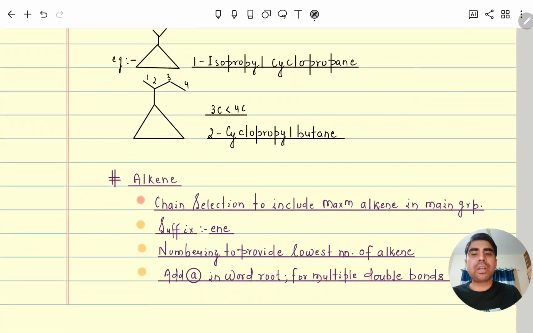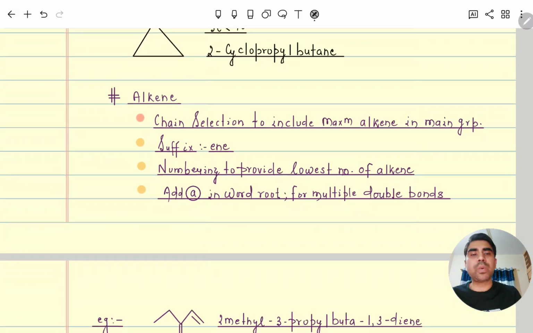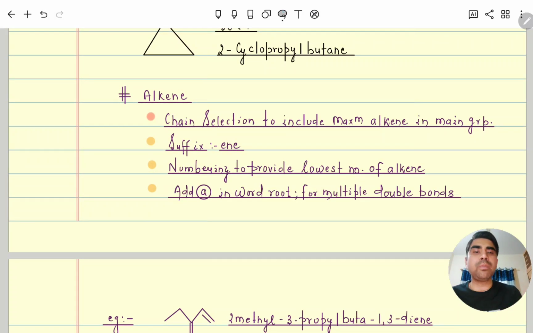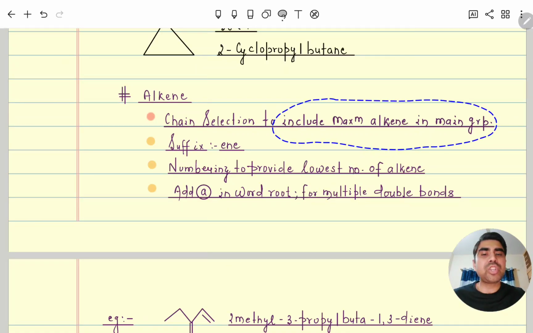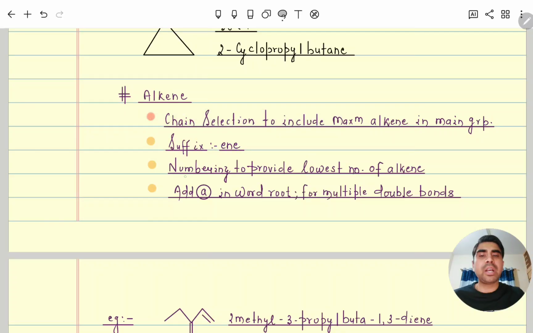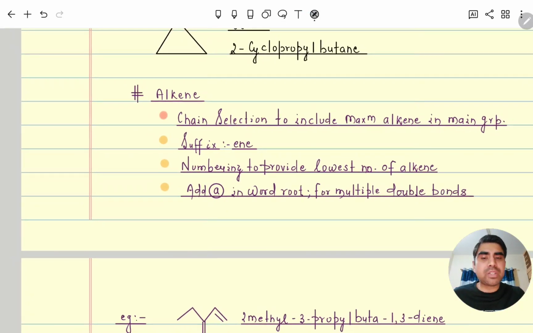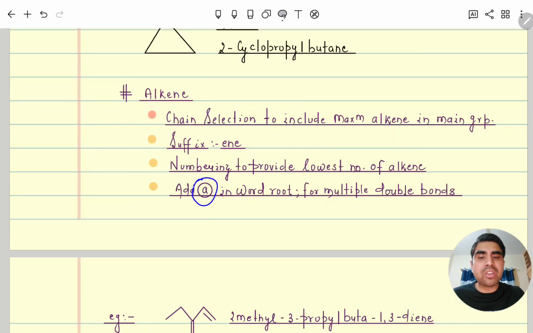Next, moving further, alkene. For alkene, while selecting the main chain, we should try to include the whole alkene system in the main chain. The suffix you know we will add. Numbering should provide the lowest number for the alkene system. Then after that we will take care of locants, lowest sum rule, alphabetical order, and so on. If more than one alkene system is there in the main chain, then you add A in the word root. Like eth is there, so it will be etha.